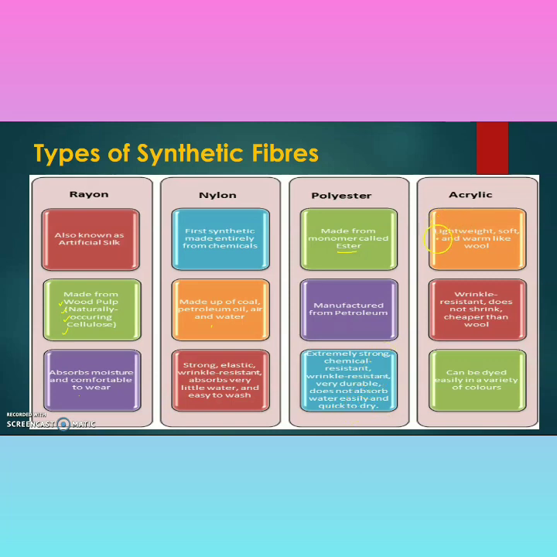Next is the acrylic. Acrylic is lightweight, soft, and warm like wool. Wrinkle resistant, does not shrink, cheaper than wool, can be dyed easily in a variety of colors. So this is the brief introduction of some synthetic fibers. We will learn in detail about them in our next topic.